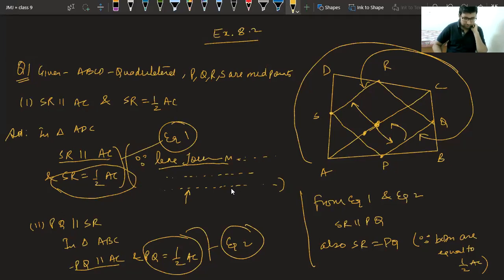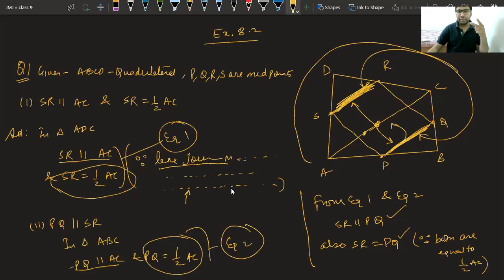Please answer. Yes, already we have written the things which are required. SR is parallel to PQ and SR is equal to PQ. So we have proved one pair of opposite sides is equal as well as parallel. Therefore, PQRS is a parallelogram. Okay, very good, Gurleen, Moksh.